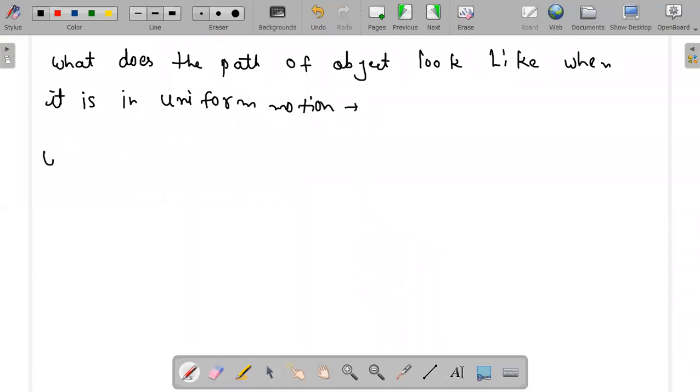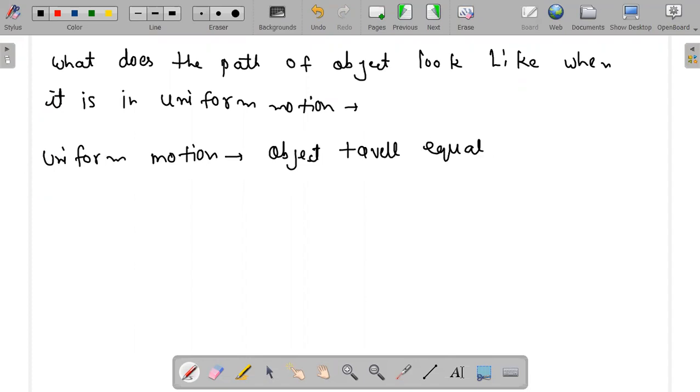Uniform motion, if you remember, is when any object travels equal distance in equal time.